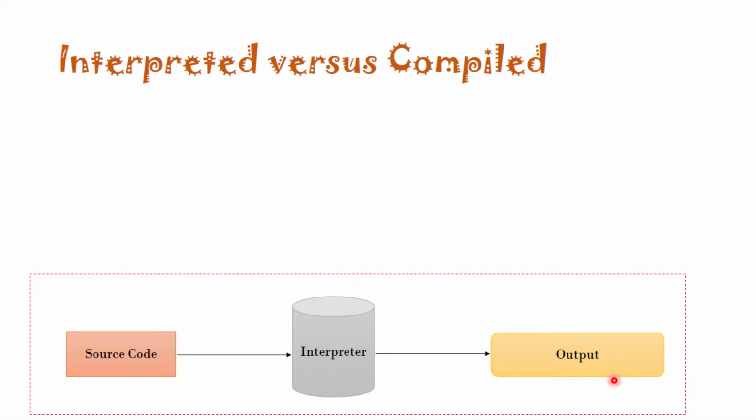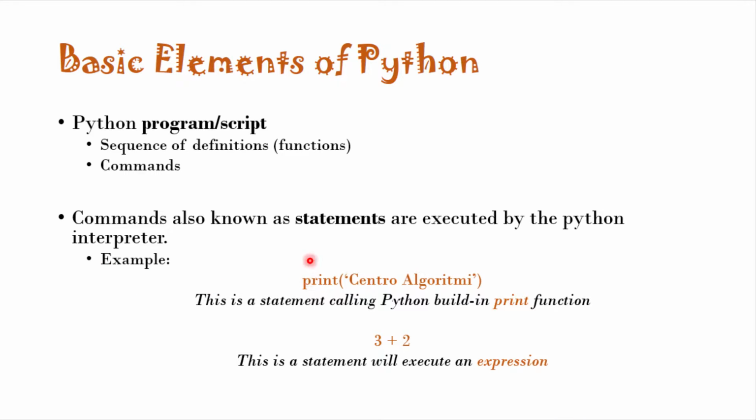For example, you write a command or statement print centro algorithmi. This is a statement calling the Python built-in function print, and it will print centro algorithmi as an output. Another example of a statement is 3 plus 2. It is a simple statement. It is also known as an expression, and its output will be 5.